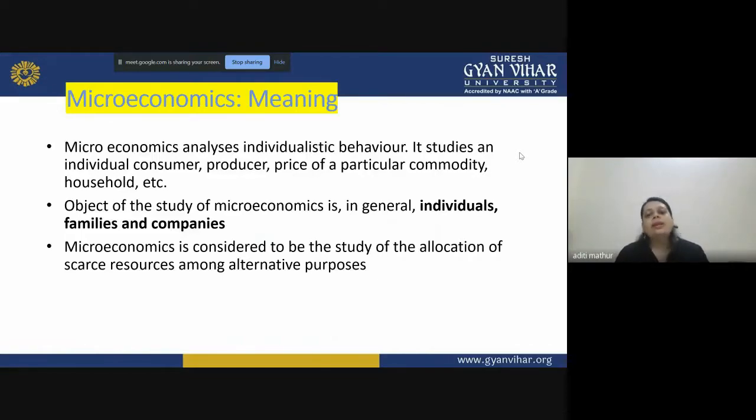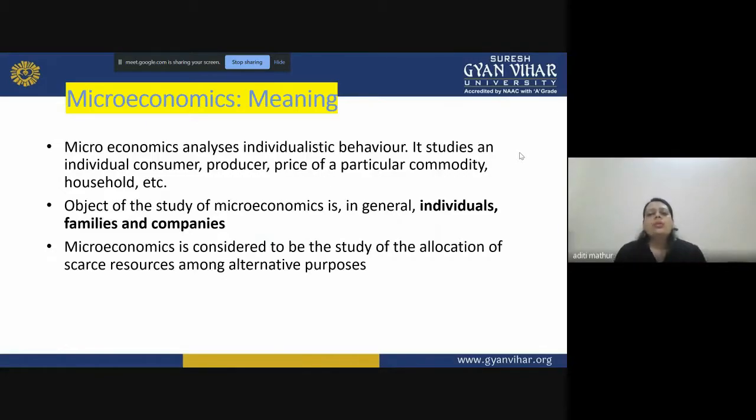The main objective of the study of microeconomics in general is individuals, families, and companies. We like to study the general characteristics of individual behavior, right? If prices increase, will the customer buy our product, or will the customer not buy our product?